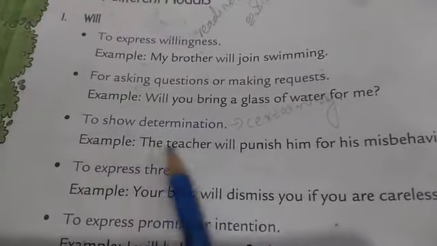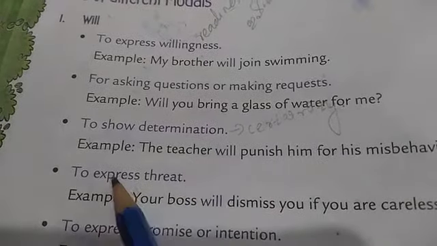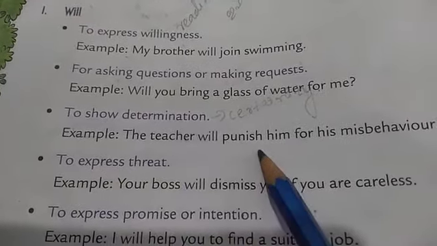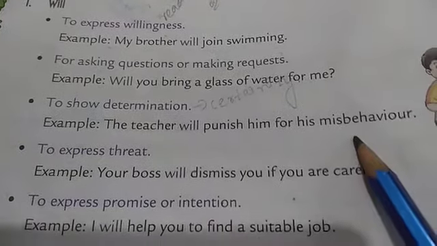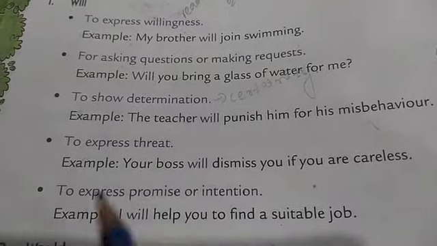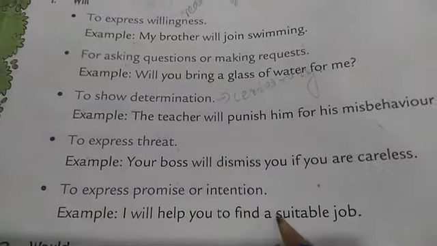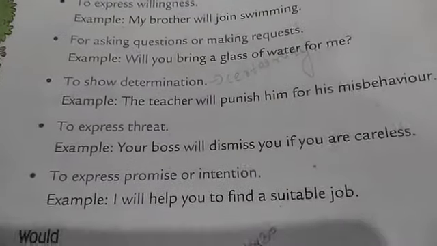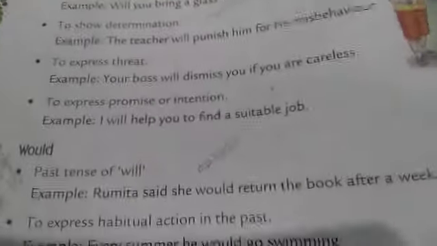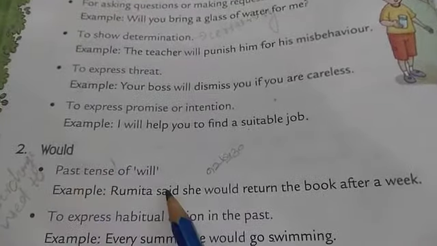Next one, to show determination, certainty. The teacher will punish him for his misbehavior. To express threat. Then to express promise or intention. Examples that you have to read. Okay, dear students, those are the uses of will. Next one, would. Would is the past tense of will.